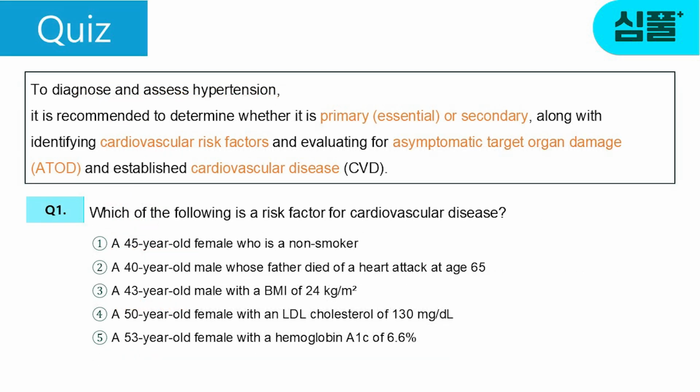Let's go over the quiz again. 1. Non-smoking is not applicable, and it is not applicable because she is a woman under 55 years old. 2. The father's cardiovascular disease occurred at age 55 or older, so it is not applicable, and it is not applicable because he is a man under 45 years old. 3. The BMI is less than 25, so it is not applicable, and it is not applicable because he is a man under 45 years old.